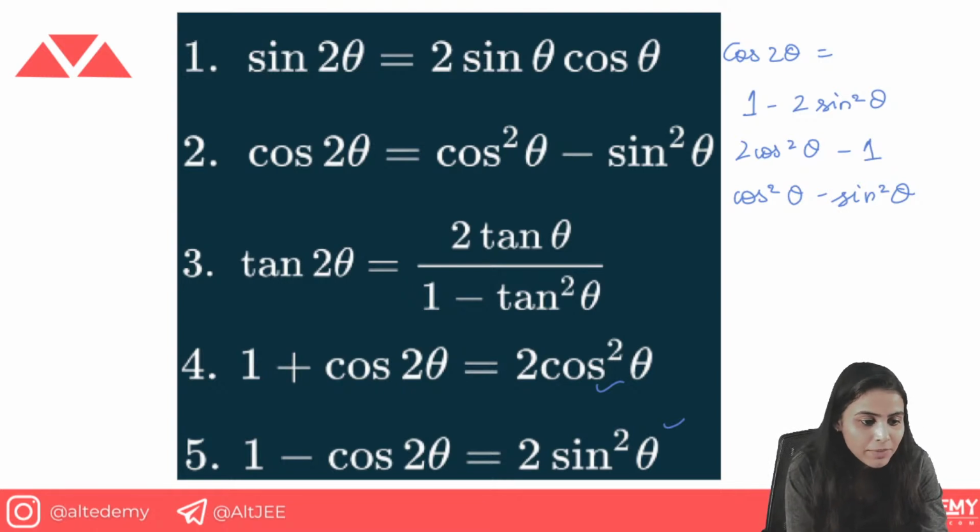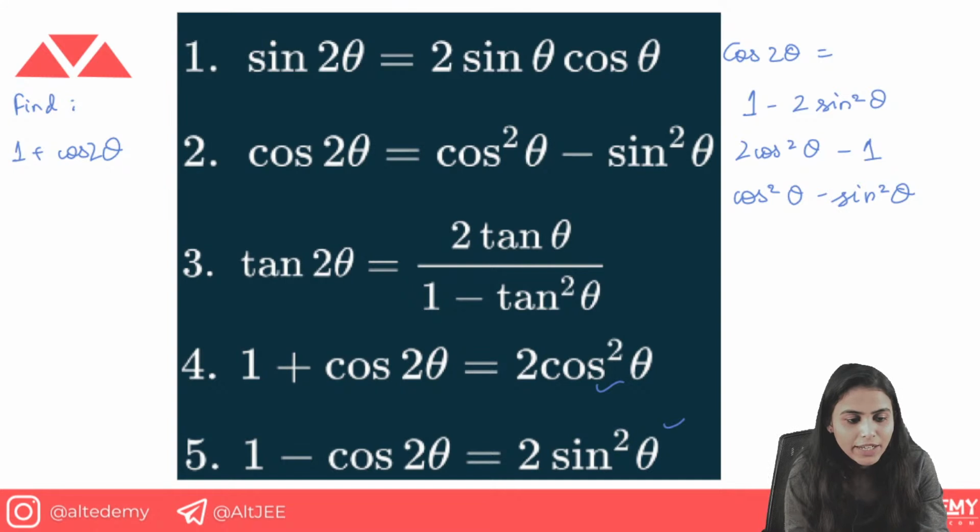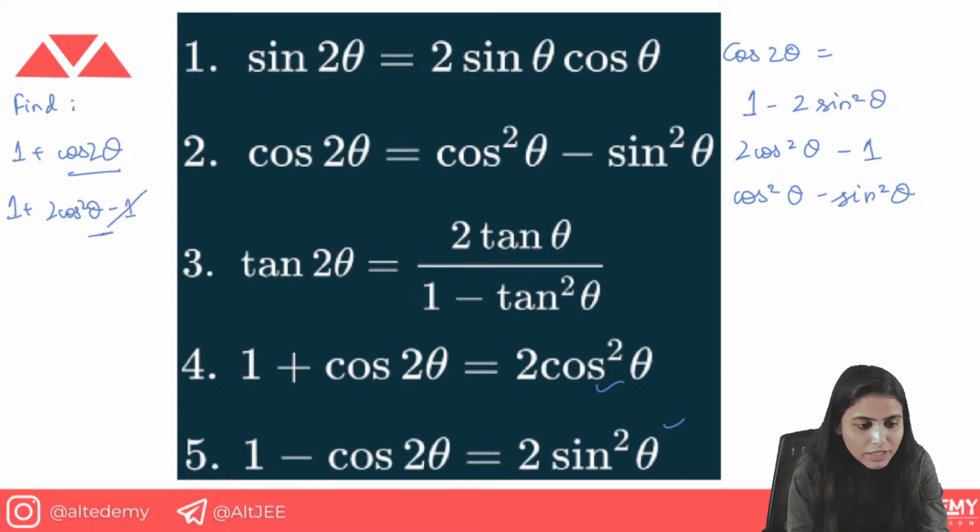So let me say that you have to find 1 plus cos 2 theta. What you will see here, at cos 2 theta, is which formula should I apply so that the terms can get cancelled out, so that my calculation becomes easier, the terms become less. So for cos 2 theta we have 1 minus 2 sine square theta, and we have 2 cos square theta minus 1. So if I apply here 1 plus the 2 cos square theta minus 1 formula, then 1 and 1 get cancelled out.